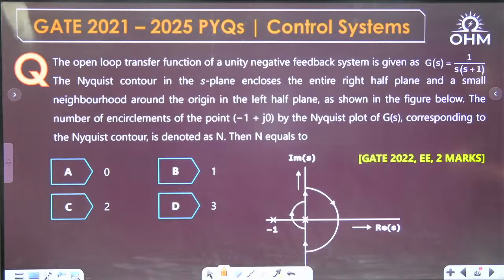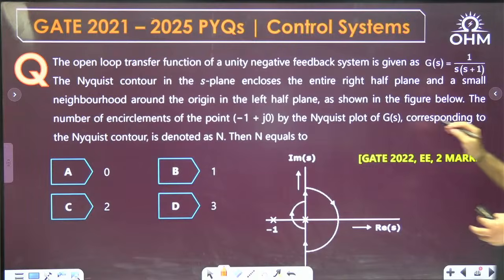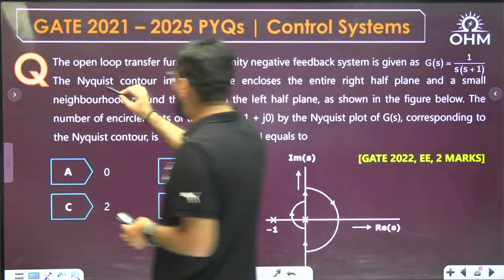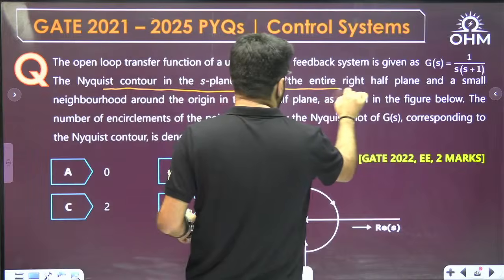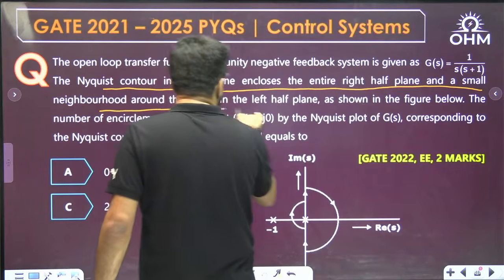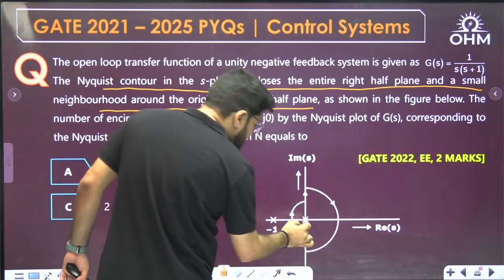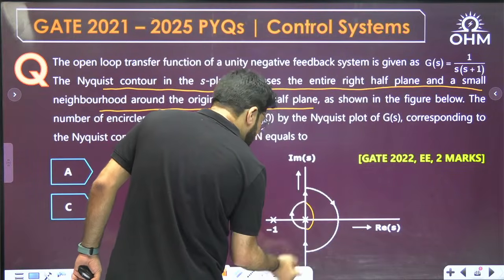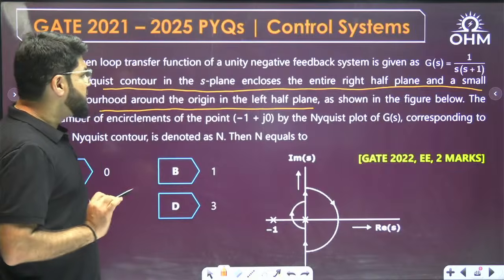The open loop transfer function of a unity negative feedback system is given as G(s) equal to 1 upon s plus 1. The Nyquist contour in the s plane encloses the entire right half plane and a small neighborhood around the origin in the left half plane. Usually in the Nyquist contour, this portion is taken this way, but no problem. Some Nyquist contour is given.